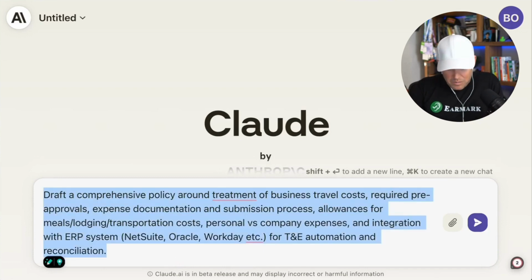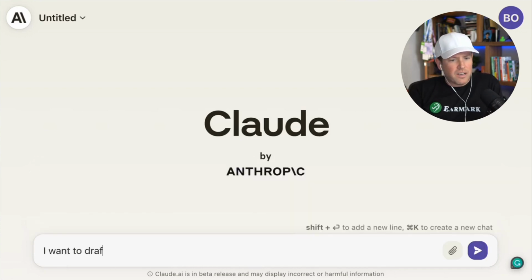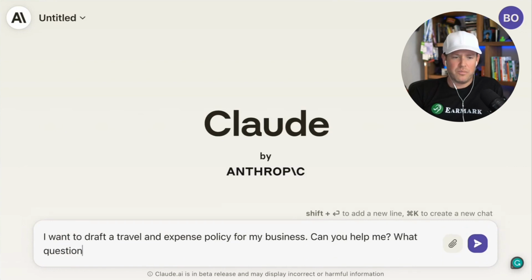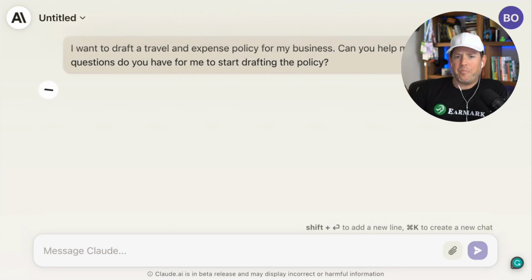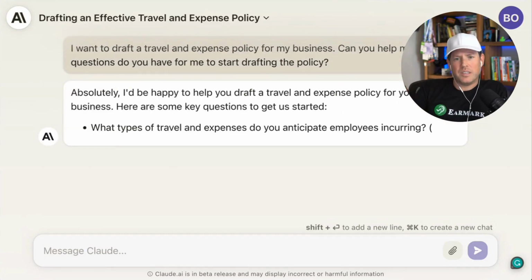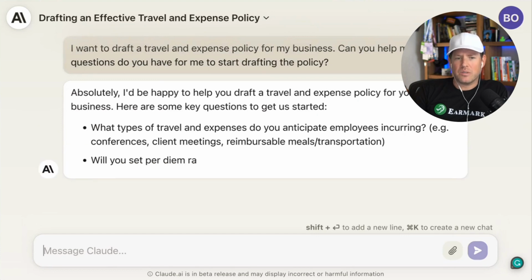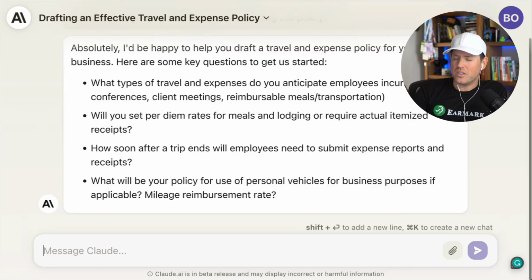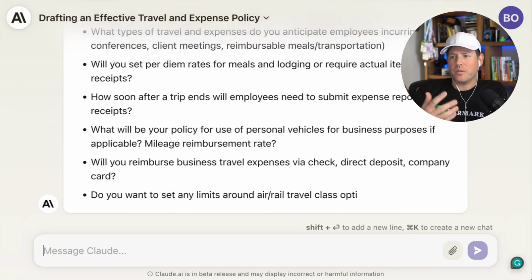We could actually just say something like, I want to draft a travel and expense policy for my business. Can you help me? What questions do you have for me to start drafting the policy? So you don't always have to know what the prompt is. You can just say, I have this problem. And then the AI will typically give you a list of questions. And you can simply answer those questions in the chat, and then it will help you create the policy.